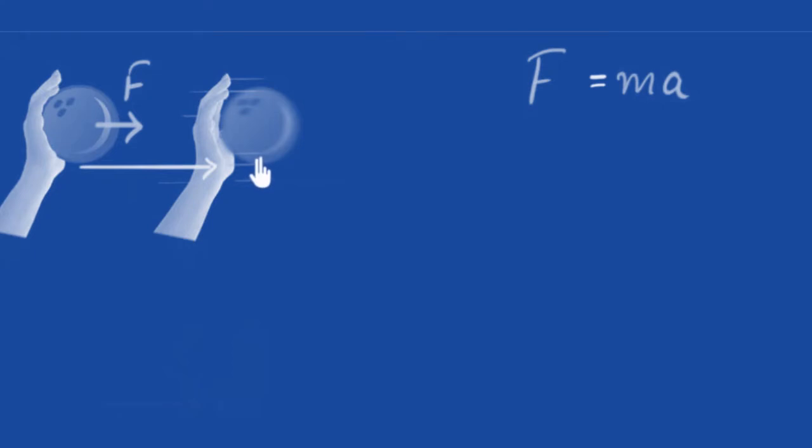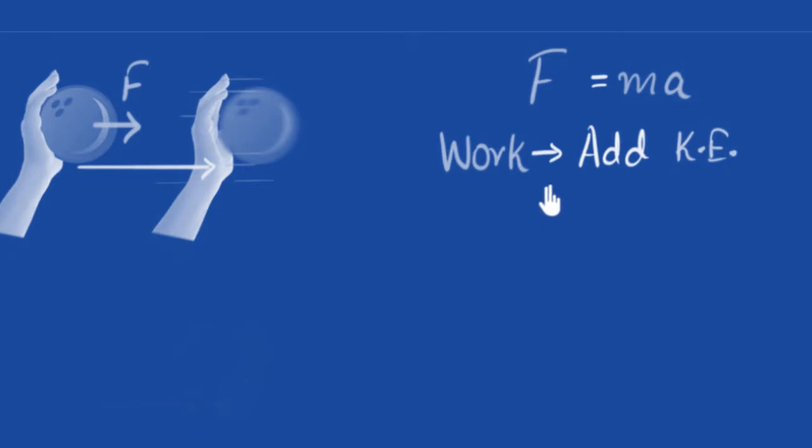Now let's think in terms of work done. Because you are pushing on it and you are displacing that body, you are doing work on that ball, right? And when you are doing work, look at what happens to the ball. Initially it had no speed, it was at rest, so it had no kinetic energy. But after doing work, notice that it gained kinetic energy. So we can now say that by doing work, we have added kinetic energy to our ball, and so whenever work is done on an object, kinetic energy gets added to that object. This is a new way of looking at the same situation.